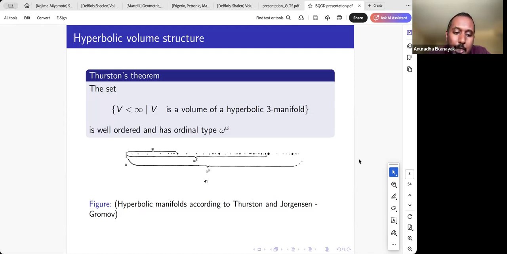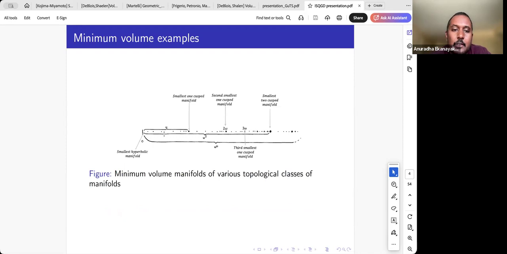So there's a hyperbolic three manifold which, among all other hyperbolic three manifolds, has the minimum volume. This point, the minimum value in this set, corresponds to the volume of the smallest hyperbolic three manifold. Then we have limit points. The first limit point corresponds to the volume of the smallest one cusp manifold. The second limit point corresponds to the second smallest one cusp manifold, and it goes on like this.